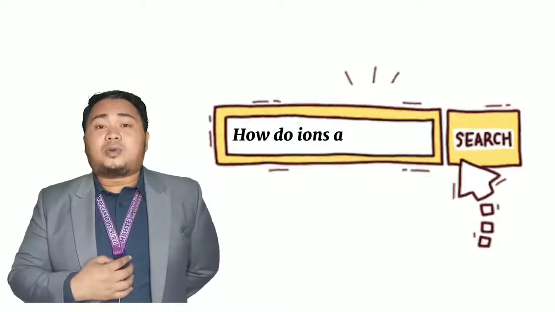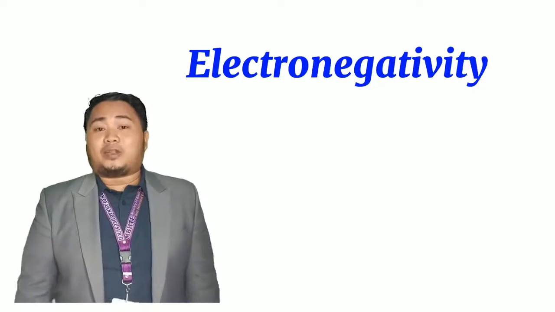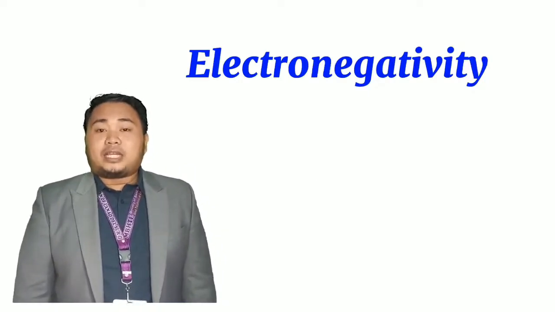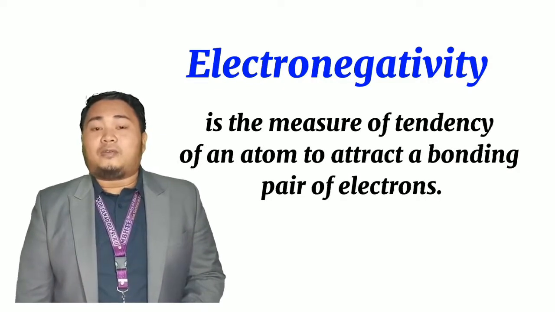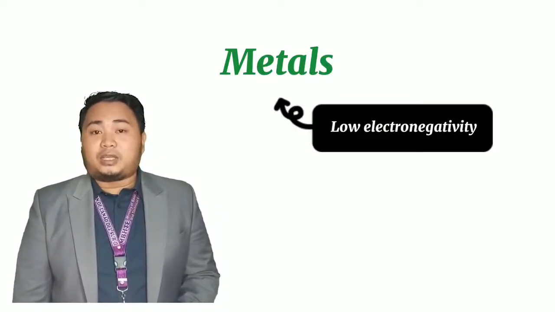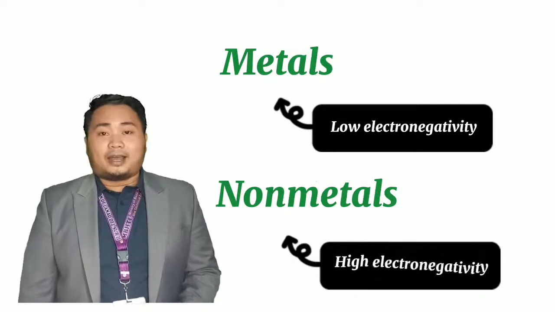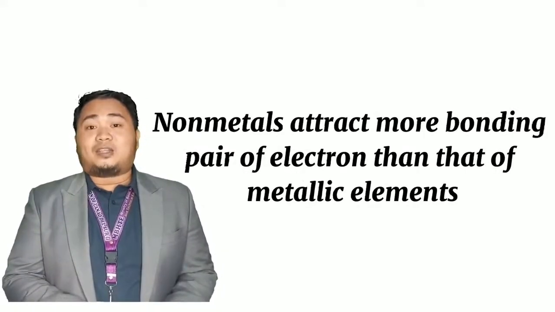Question number 2 is, how are ions formed? There are properties that describe why atoms are ionizing. Number 1, we have what we call electronegativity. Electronegativity is the measure of the tendency of an atom to attract a bonding pair of electrons. Metals have low electronegativity, while nonmetals have high electronegativity. This implies that nonmetals attract more bonding pairs of electrons than the metallic elements.